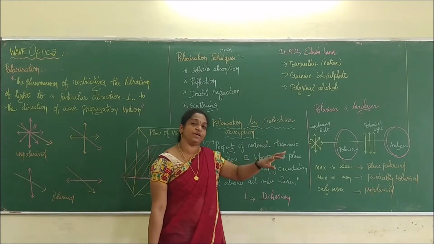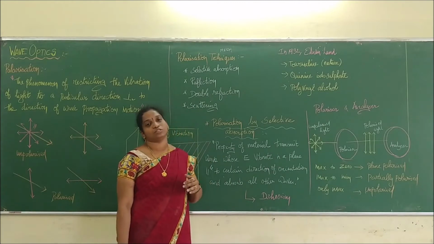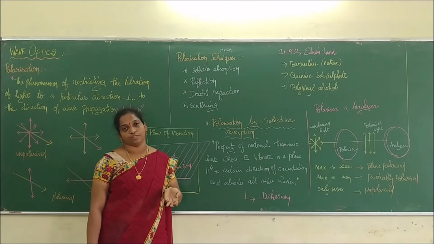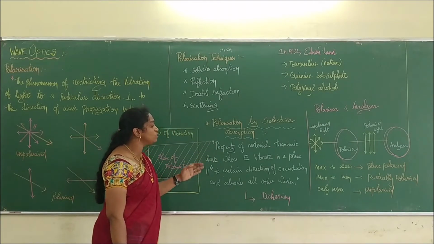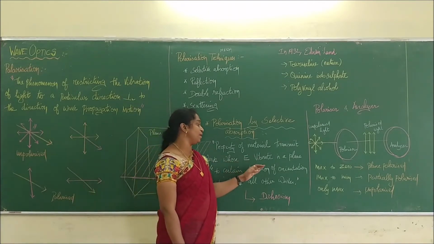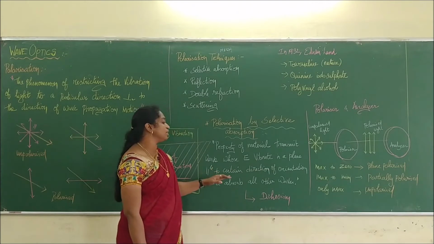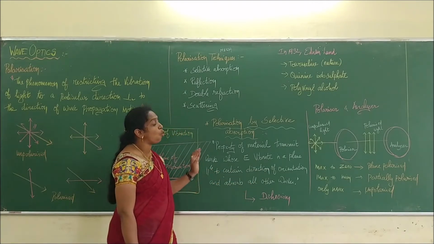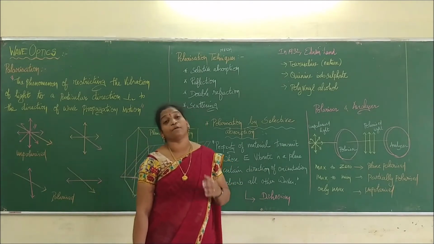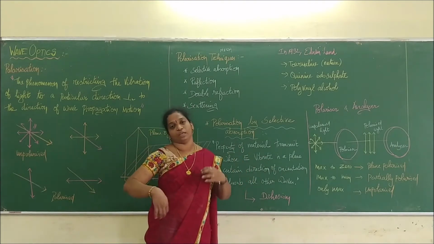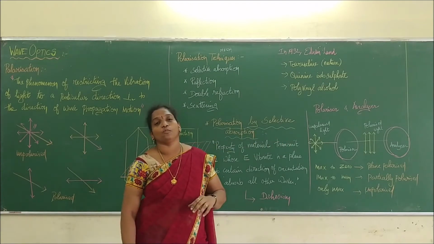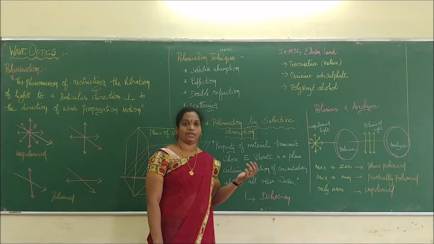Material whose property is to transmit the wave whose electric field vibrates in a plane parallel to a certain direction of orientation, and absorb all other waves, is said to show selective absorption. It absorbs everything and allows only one direction of vibration to pass. We call that selective absorption.